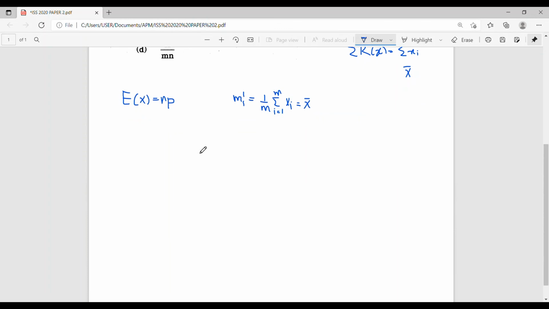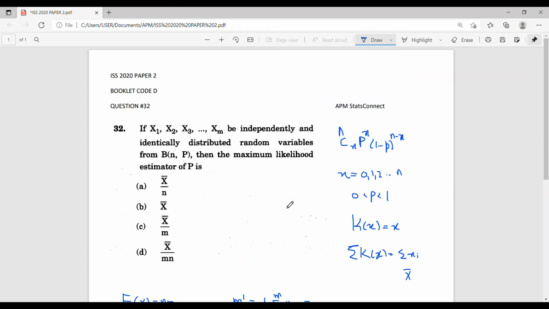So equating the first moment of the population with the first moment of the sample, we get np equal to x bar, or the moment estimator of the parameter p, denoted by p hat, is equal to x bar divided by n. So this is the moment estimator for the parameter p based on the sufficient statistic, and using the result we get the maximum likelihood estimator for p is x bar divided by n. So the answer is option A.